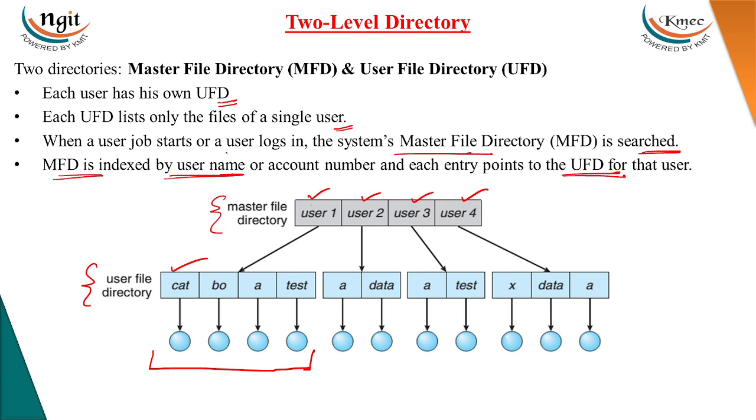So with the username or login ID, it will point to your user file directory. The master file directory stores the information of users, whereas the user file directory stores the information of the corresponding user. So here we have four users, user 1, user 2, user 3, user 4. Each user will have its own user file directory.